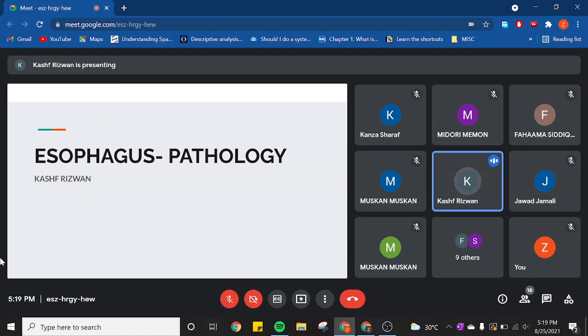Firstly, I will be discussing the mechanical obstructions which are associated with the esophagus. The most important one will be the tracheoesophageal fistula. After that, we will discuss the functional obstruction, and the only thing that we're going to discuss in this is achalasia. We will then talk about esophageal varices, which is a pathology secondary to portal hypertension, and we'll get to it when we discuss this. After that, we'll discuss esophagitis, which is basically the inflammation of the esophagus.